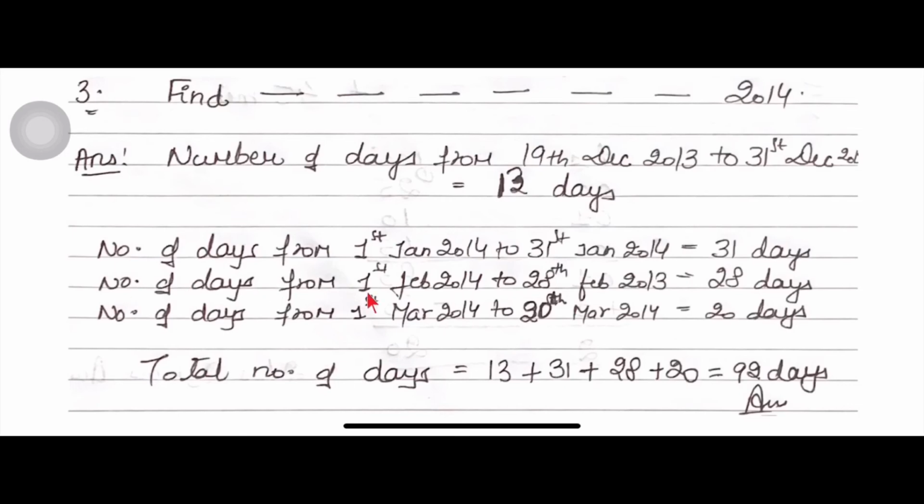Number of days from 1st Feb 2014 to 28th Feb 2014, because in February there are only 28 days, and here write 2014. 2014 is not a leap year, so it has 28 days. So in total, in February there are 28 days. Now write the number of days from 1st March 2014 to 20th March 2014.